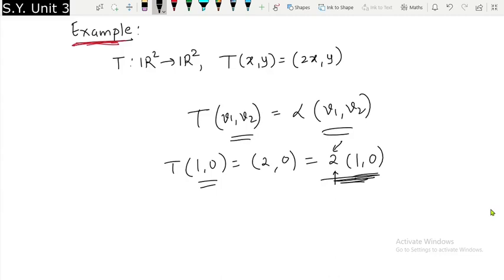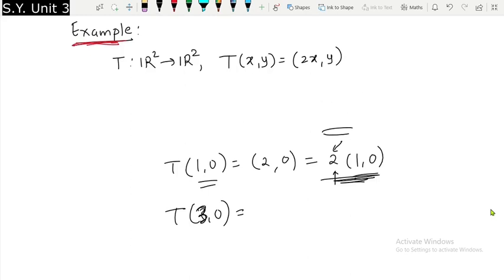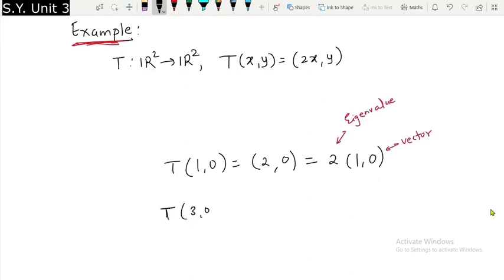Can we think of some other vector? Yes, let me say (3, 0). Will this vector again satisfy the property that we want? So what will be the image of this vector under this T? We are talking about T of (3, 0), and the image will be (6, 0), right?